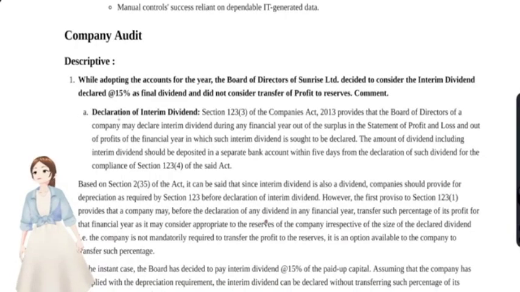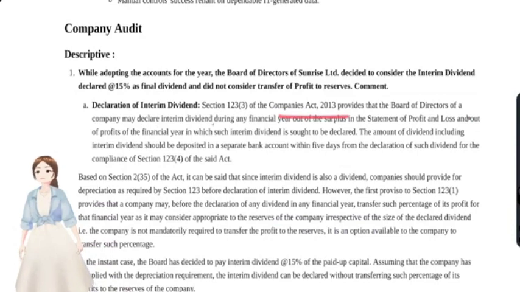Yeah. Okay, we have to write the provisions with regards to the dividends first. Under section 123 of Companies Act, the board of directors may declare interim dividend during the financial year out of surplus of the P&L statement. That is what they are talking about, the profit after providing the depreciation. Okay. And after declaring the dividend, what do they have to do? There arises a liability to pay the dividend. So they have to deposit into a separate bank account within 5 days after declaration of such dividend. They have just given the provisions under the Companies Act.